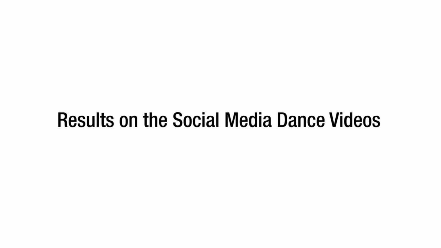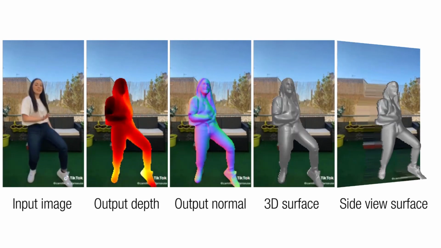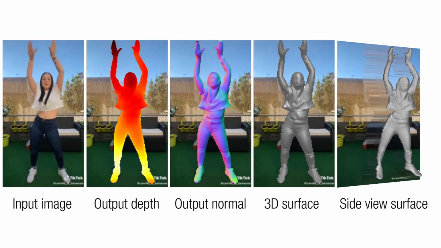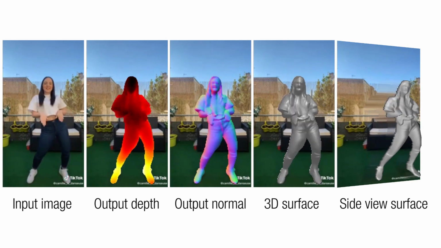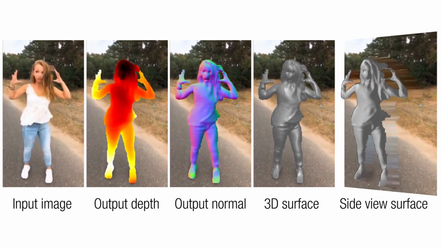We demonstrate the performance of our method on social media dance videos. Given an image of a human, we estimate high-fidelity depth and surface normals. We show the body surface geometry seen by the front and side view. Here is another example of our results.